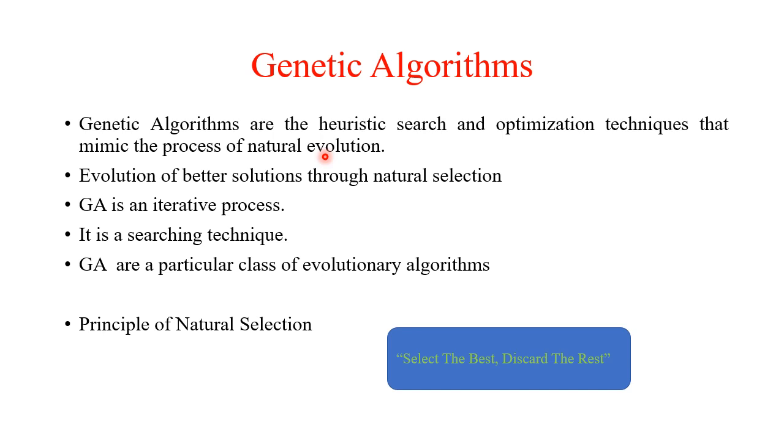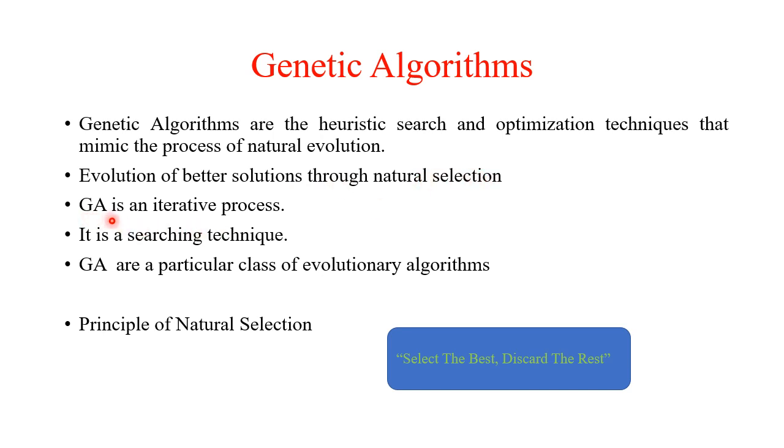Initially we don't know which items give the better profit, so we start from some random solutions. From these random solutions we take some better items, and over the generations we perform some genetic operators, and we get better solutions. Evolution of better solutions through natural selection.